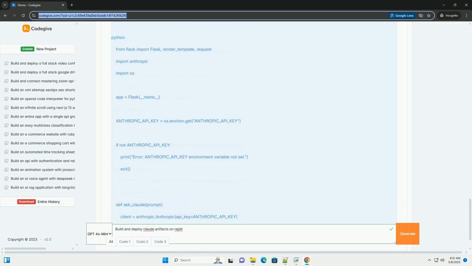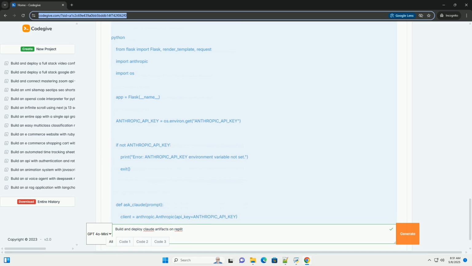3. Follow the instructions. Replit will guide you through the deployment process. It typically involves confirming your plan and initiating the deployment. 4. Wait for deployment. The deployment process may take a few minutes. Replit will provide status updates. 5. Access your deployed application. Once deployment is complete, Replit will provide a URL for your deployed application. You can share this URL with others.